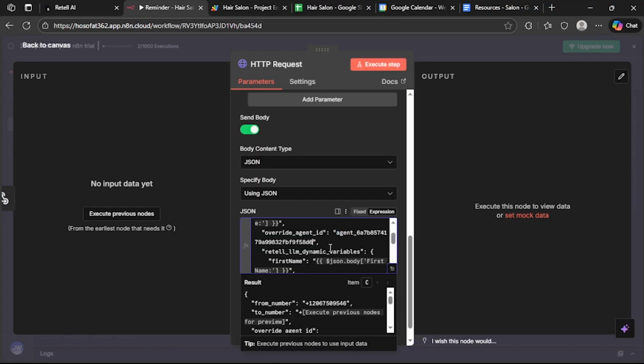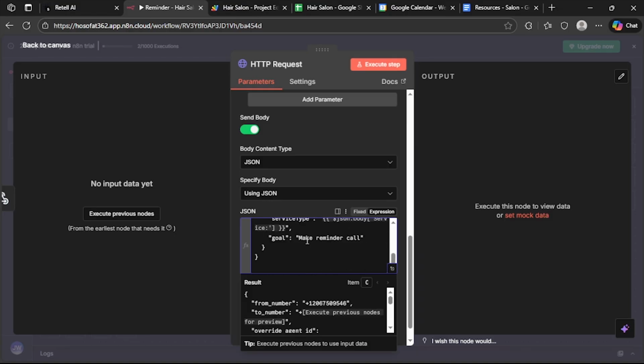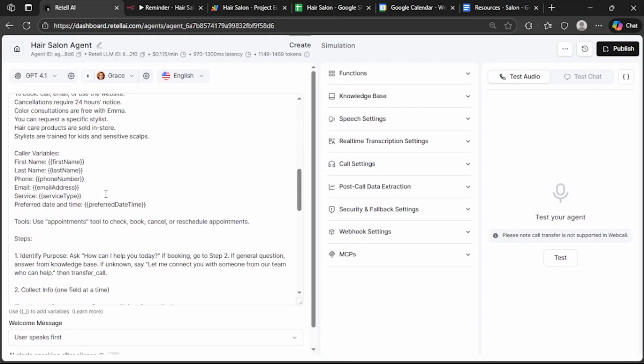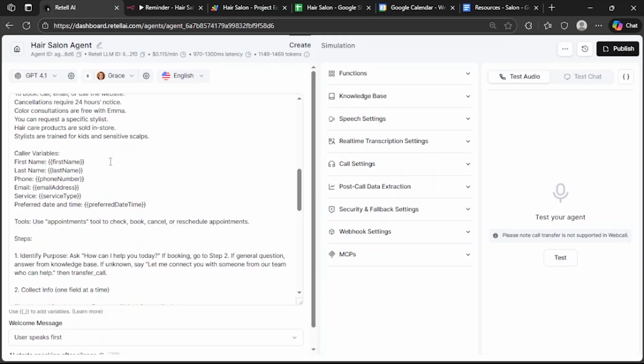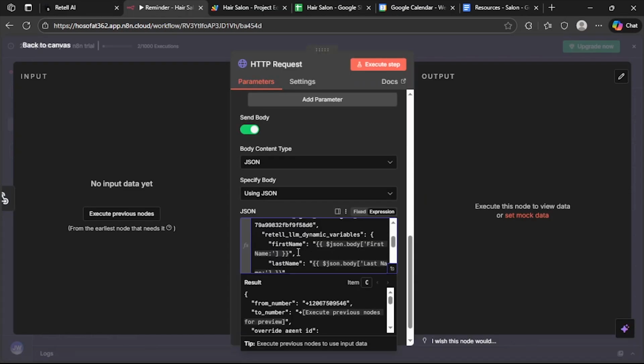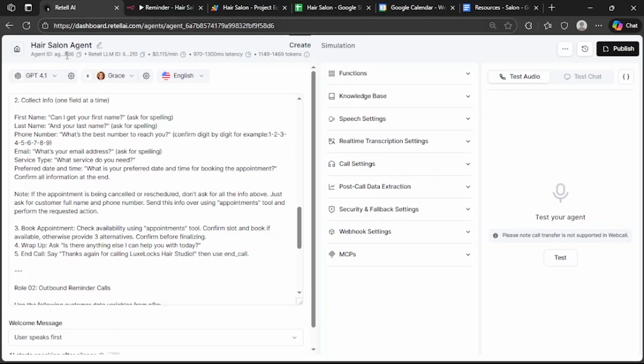Now our AI agent is connected with this URL. This will be the number of the customer. This will be the number of the AI voice agent, which is this one, and this is its agent ID. So this Retell AI voice agent will get the first name, last name, appointment date, and service type of the customer, and the goal is to make a reminder call. So this was the Retell AI voice agent.